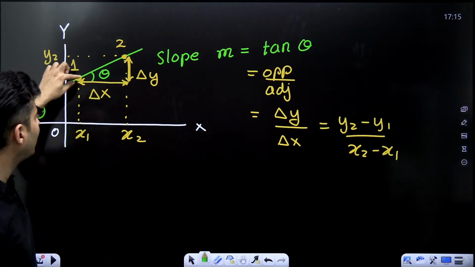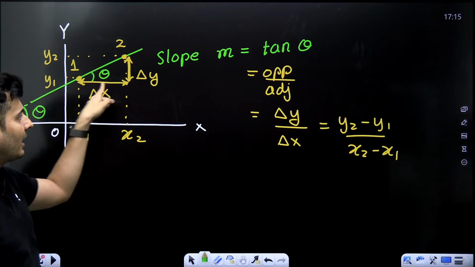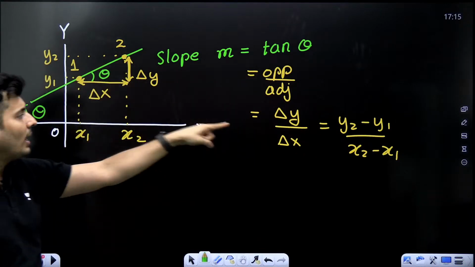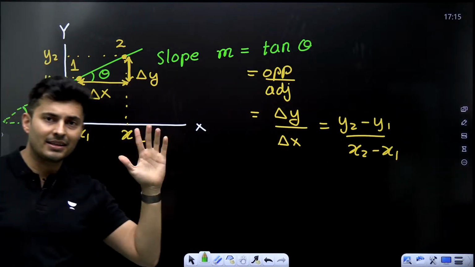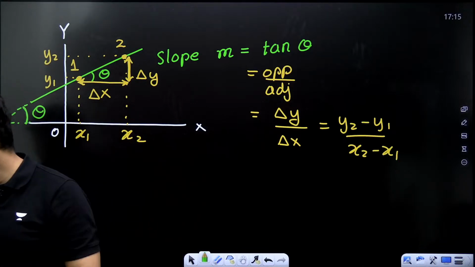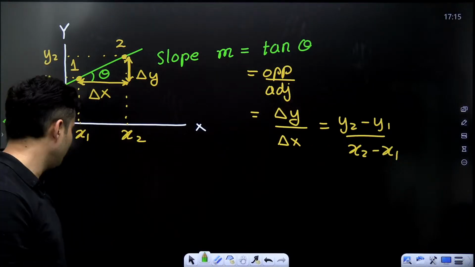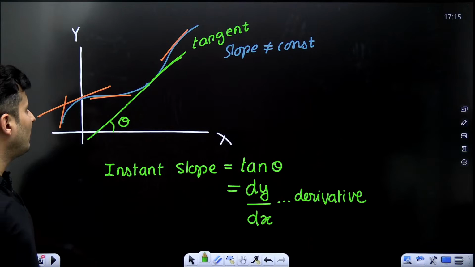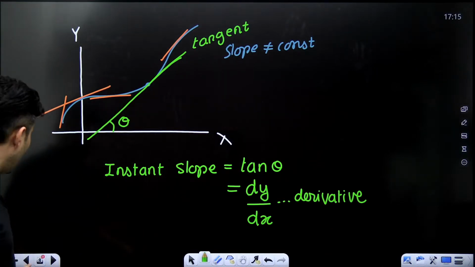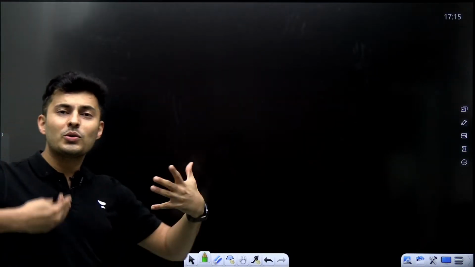And you can see here in this particular right angle triangle, opposite side is delta y, adjacent side is delta x. That's the reason for that. I hope this is very, very clear. Awesomeness. So that is dy by dx, that's for a straight line. Awesome. Now let us go to some graphs.